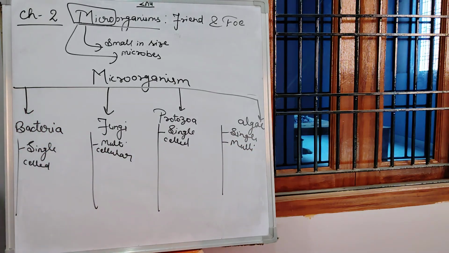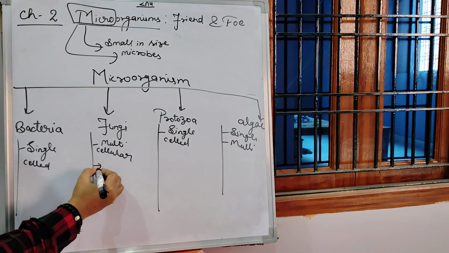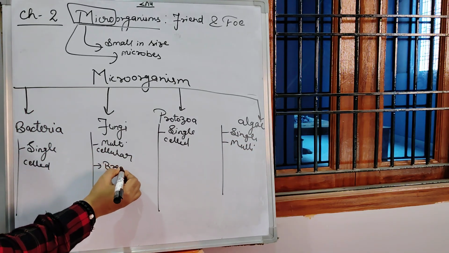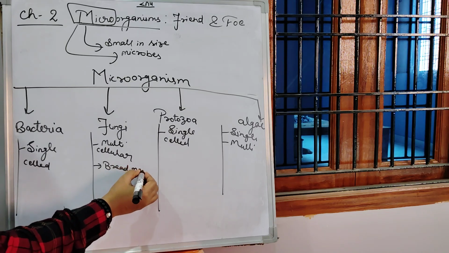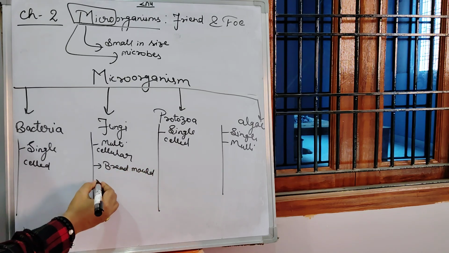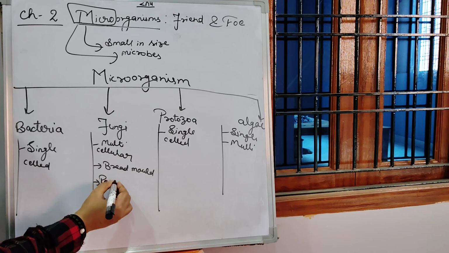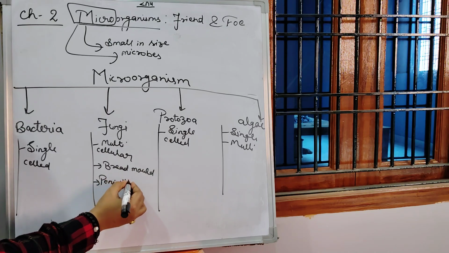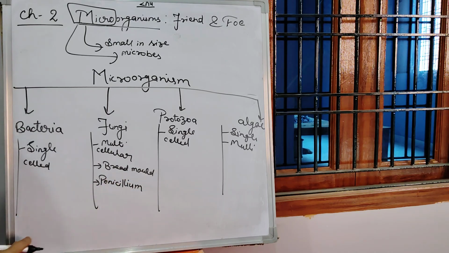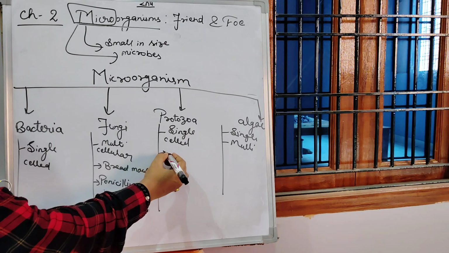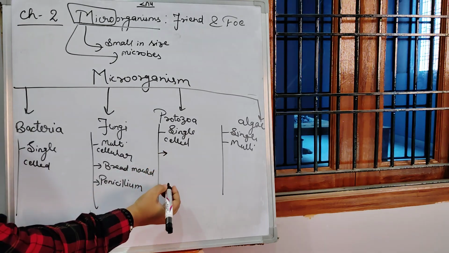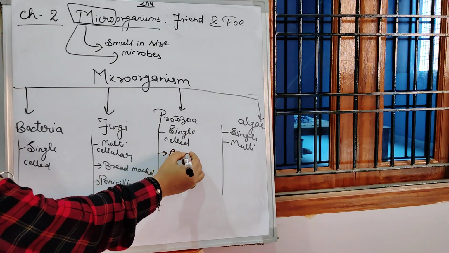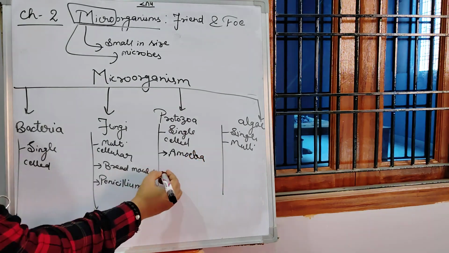Okay. For fungi, you can have examples like bread mold and penicillium. Protozoans are amoeba and paramecium.